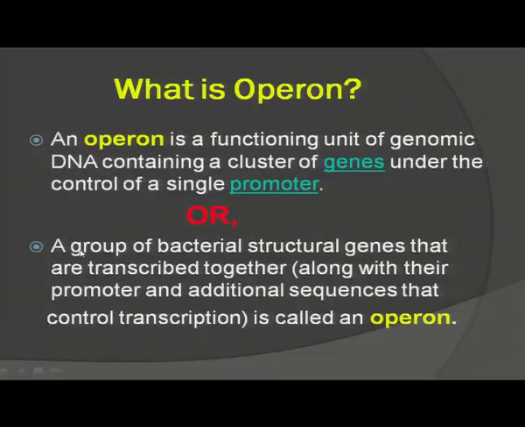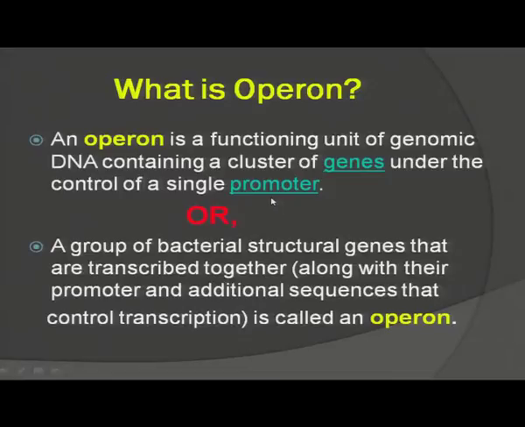Now, let us know about operon. What is operon? Operon is a system found in prokaryotic cells, and it is defined as a functioning unit of genomic DNA containing a cluster of genes under the control of a single promoter.